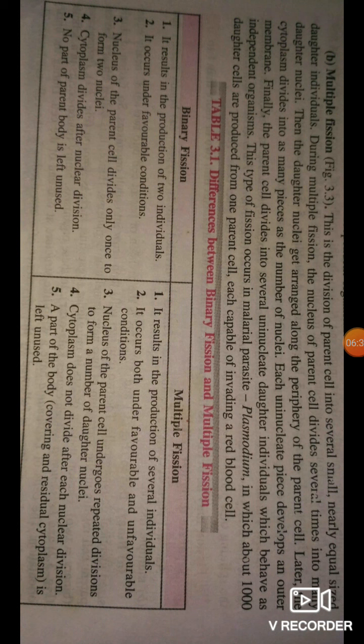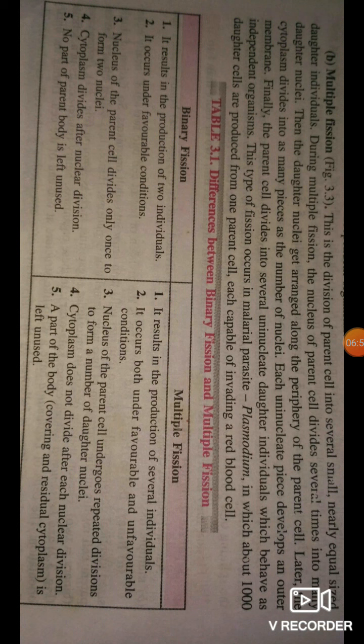In binary fission, the nucleus of the parent cell divides only once to form two nuclei. In multiple fission, the nucleus of the parent cell undergoes repeated division to form a number of daughter nuclei. In binary fission, the cytoplasm divides after nuclear division.